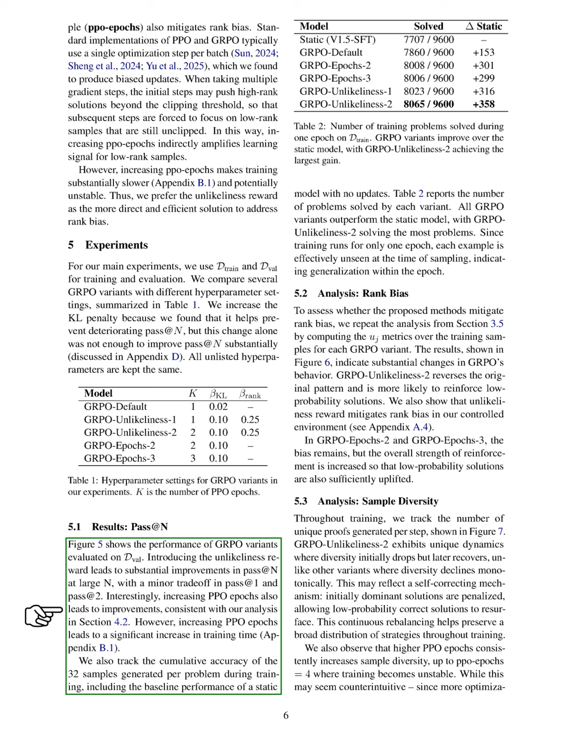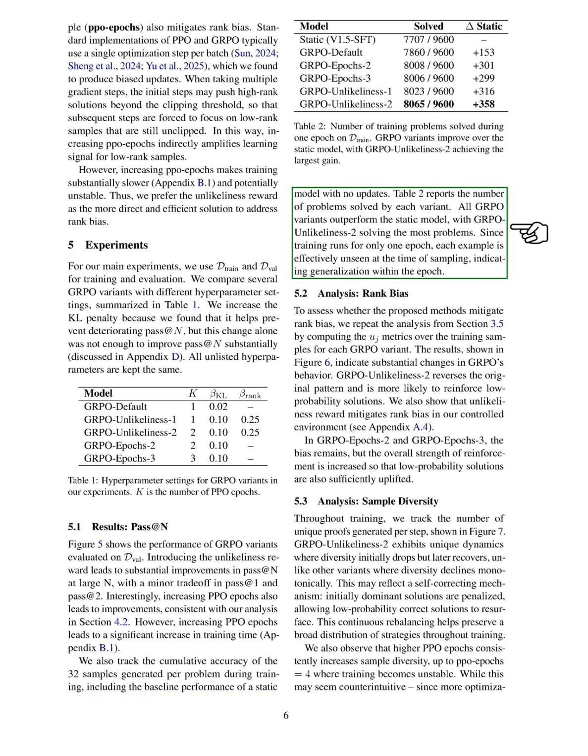We tracked the cumulative accuracy of 32 samples generated per problem during training, including the baseline performance of a static model. Our table shows that all GRPO variants outperformed the static model, with GRPO unlikeliness 2 solving the most problems. Since we trained for only one epoch, each example was effectively new at the time of sampling, indicating good generalization.